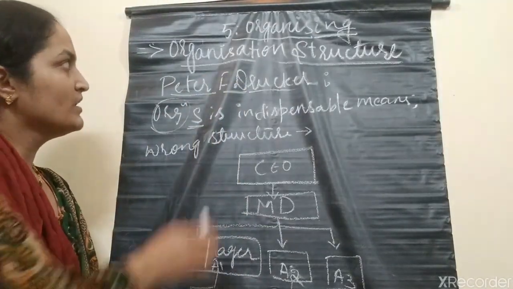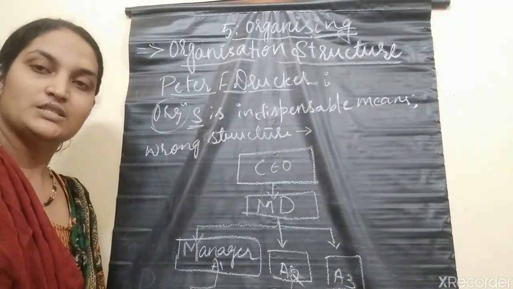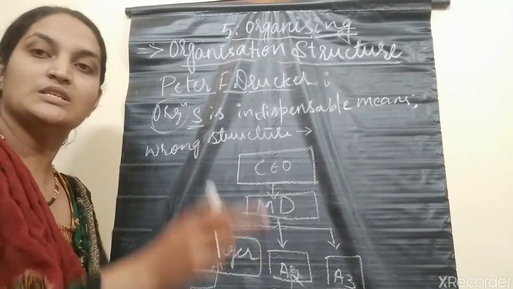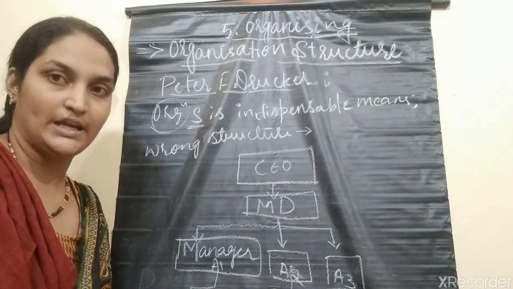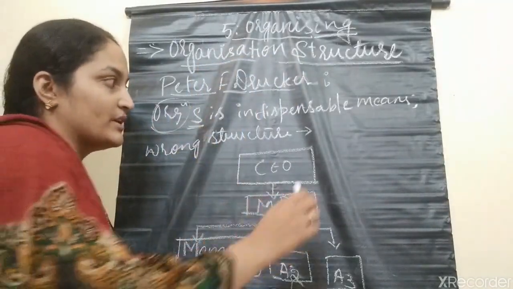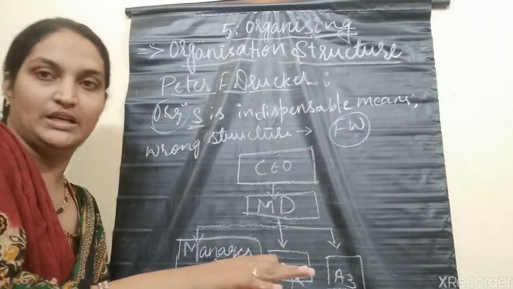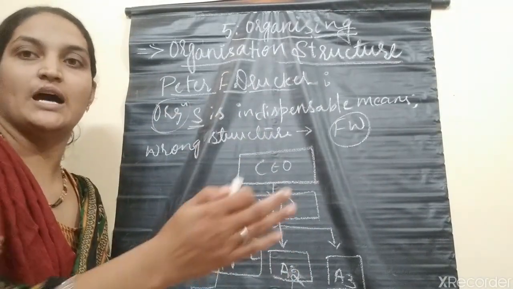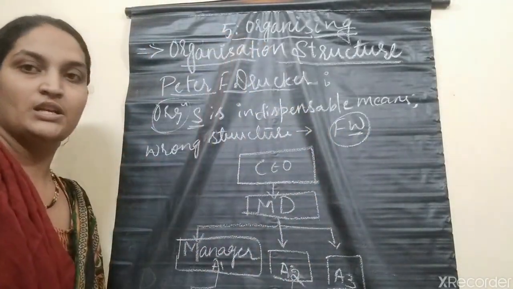So what exactly is the definition of organizational structure? Organizational structure is defined as a framework within which managerial and other operational activities are carried out. It is a framework within which the managerial activities as well as operational activities are performed. That is what organizational structure is.